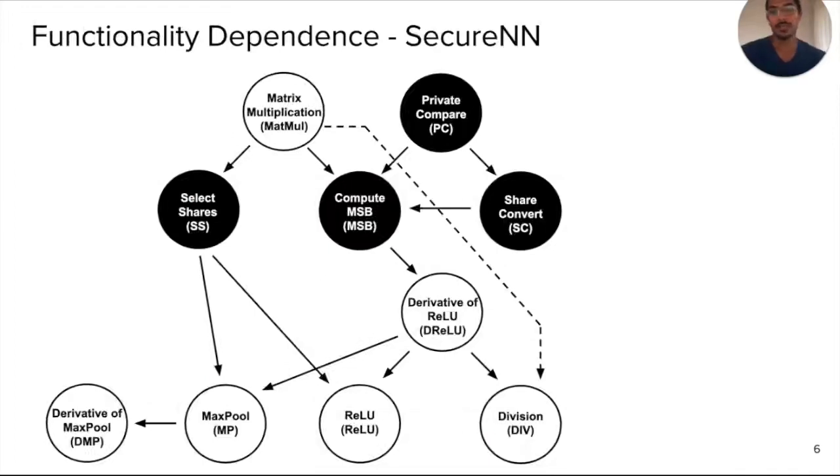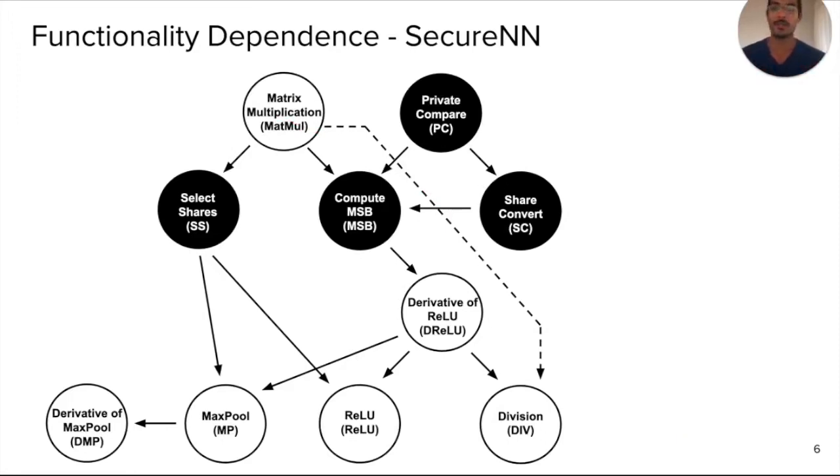The second key insight is about the functional dependence of SecureNN, but that's largely the case for most prior work. Each of these works would use roughly a similar functional dependence. In particular, we have this set of functionalities such as max pool, ReLU, division, and matrix multiplication. All of these are common to pretty much all these prior works, because the end goal is to actually train neural networks.